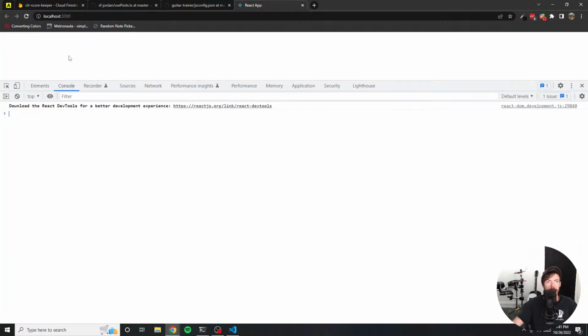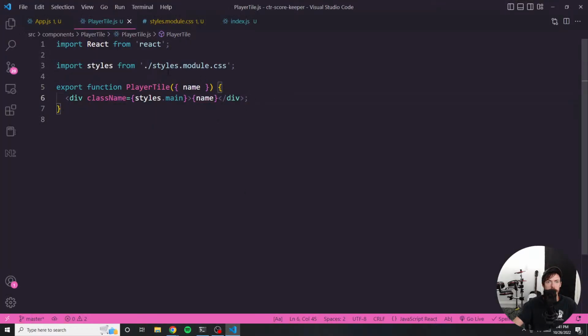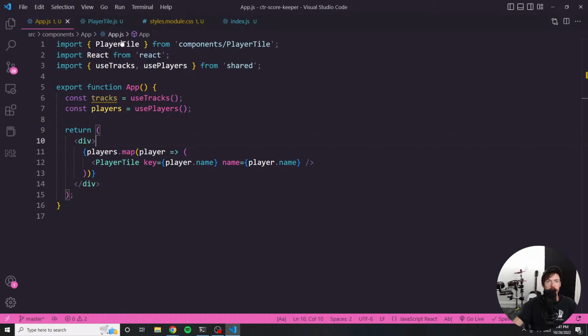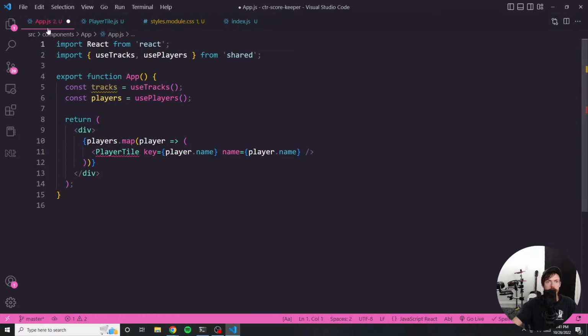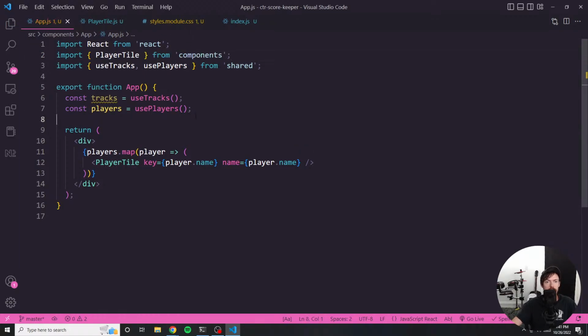Okay, I don't yet. And we can question why that is in just a second. But for now, let's make sure everything's imported properly. I prefer to import it through just components. Okay, let's see what's happening here.